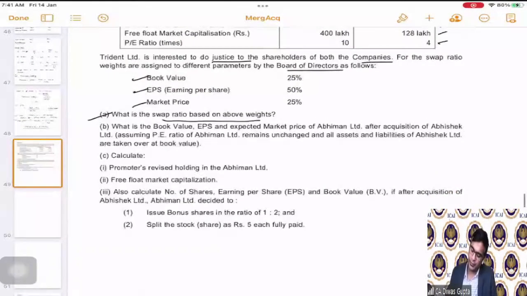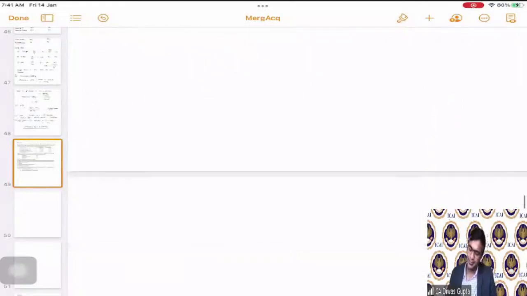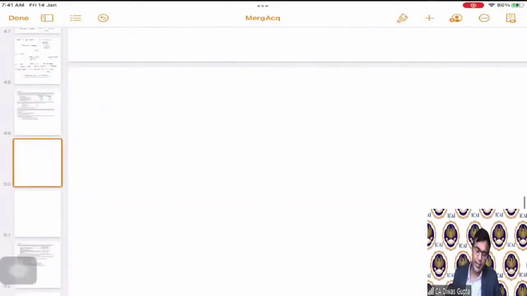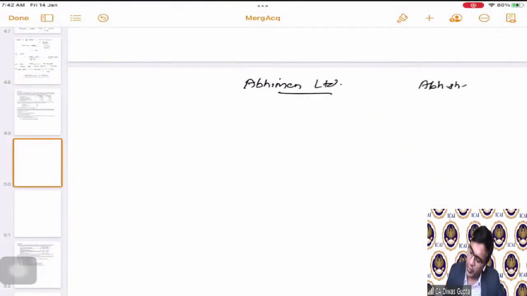First of all, the similar type of data we will have to prepare, the way we did it in the previous question. In this question also, we have to put all the data points together. For calculating the swap ratio, we first need to calculate what is the MPS, what is the EPS, what is the book value per share, correct? So let's calculate that. First of all, let's make use of the data that is given.